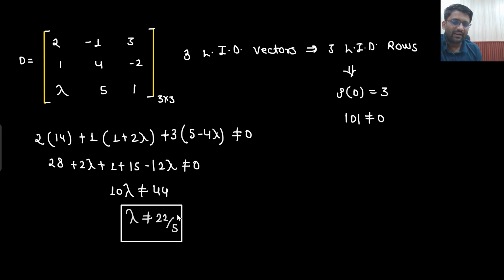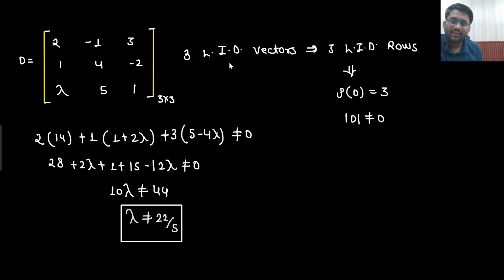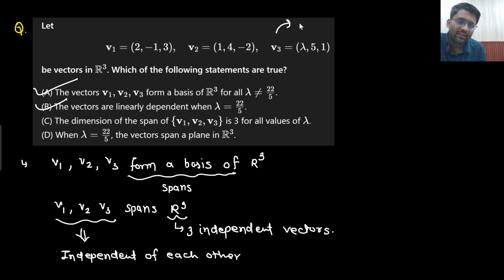If they are linearly independent, then lambda should not be equal to 22 by 5. If they are linearly dependent, then lambda should be equal to 22 by 5, right? The dimension of span of v1, v2, v3 is 3 for all values of lambda? No, not for all values of lambda, but lambda should not be equal to 22 by 5, right? So what is the dimension here? The dimension for these 3 vectors will be 3D, or you can say the span will be 3D, the dimension of the span.